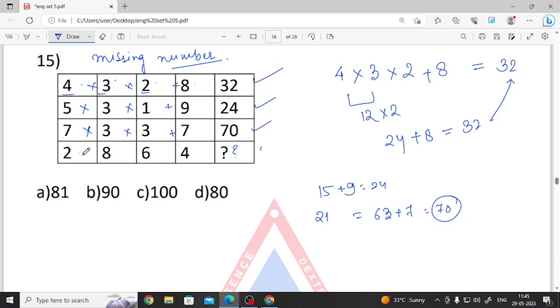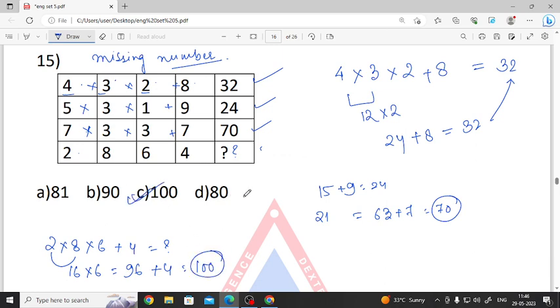So what is the question? 2 times 8 times 6 plus 4 gives us what? 8 times 2 is 16, 16 times 6 gives us 96, 96 plus 4 gives us 100. So option C is correct. What was the logic here? Multiplying the first three digits and adding the last digit gives us 100.